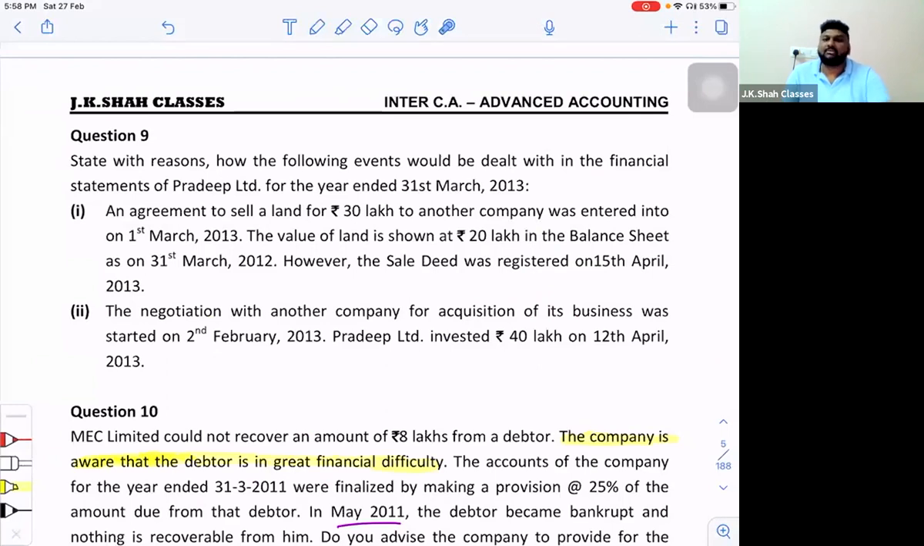You shouldn't answer this in the form of an adjusting or non-adjusting event. Technically, sir, this is not an adjusting or a non-adjusting event. This is rather a contingency. Yes, sir. So a question based on contingency can be asked.